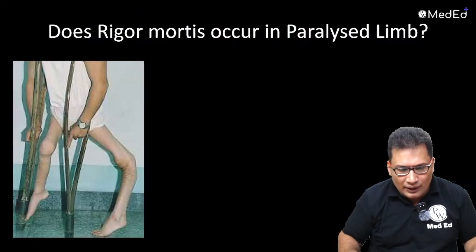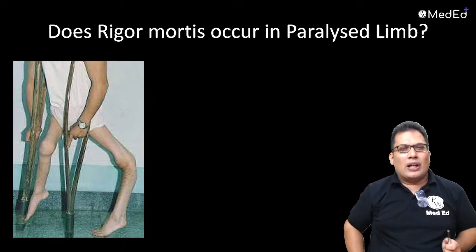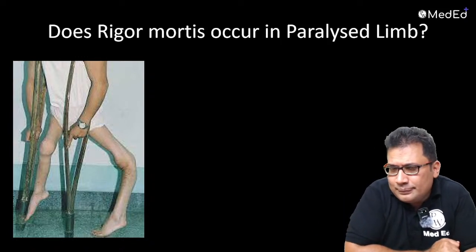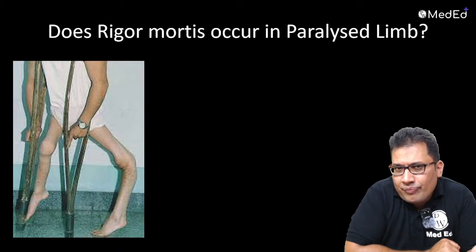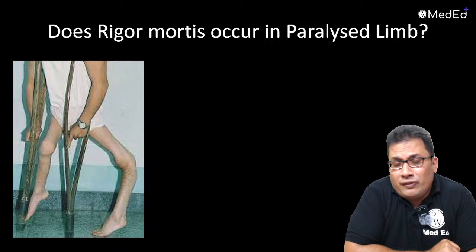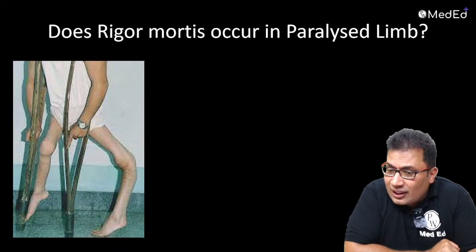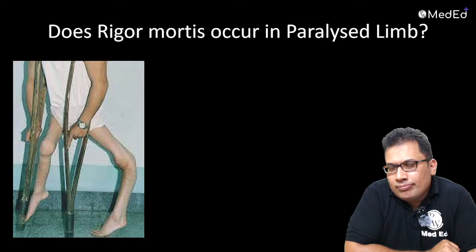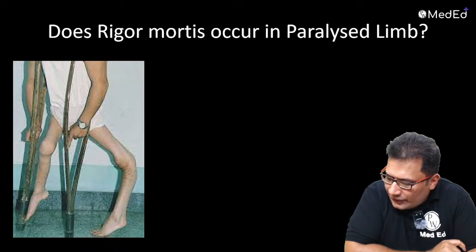Now I am going to ask you guys, does rigor mortis occur in a paralyzed limb? Does rigor mortis, that is the post-mortem change, stiffening and shortening, occur in a paralyzed limb, for example polio? Anybody say yes or no? Arshad, anybody?